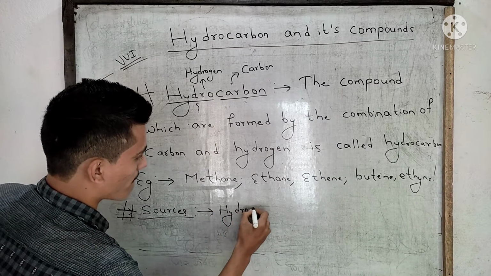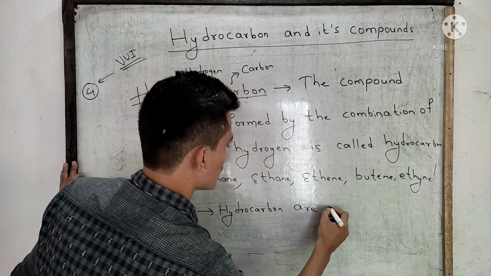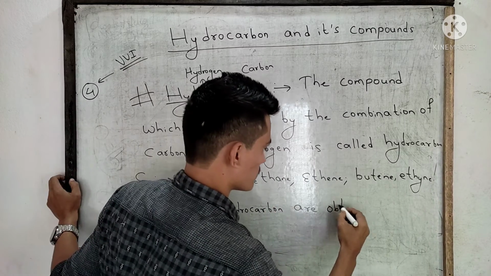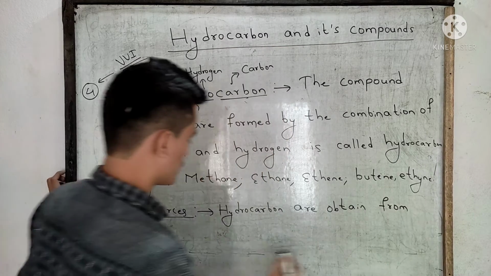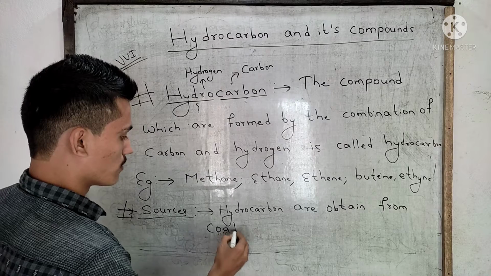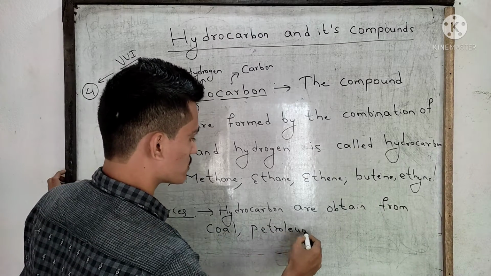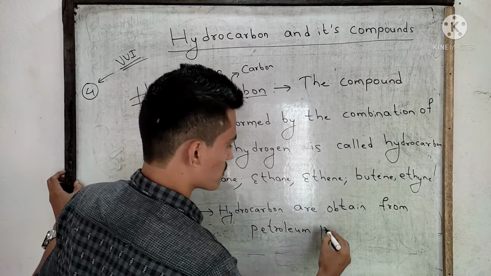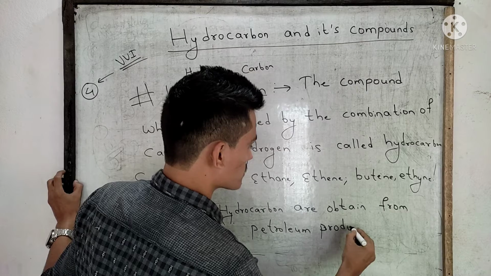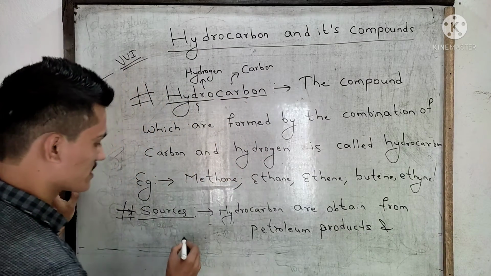Hydrocarbons are obtained from coal, petroleum products (don't write coal, directly petroleum products) and natural gases.